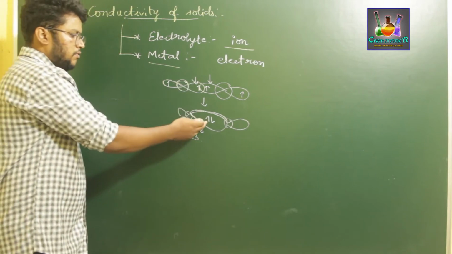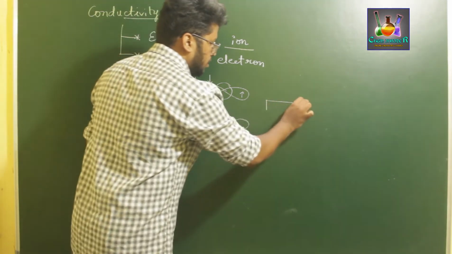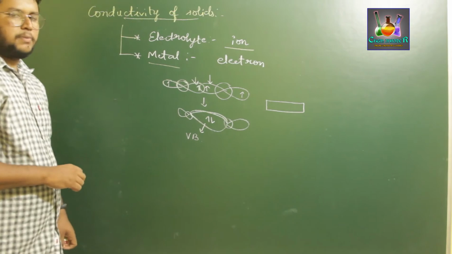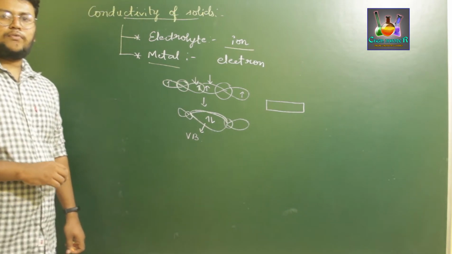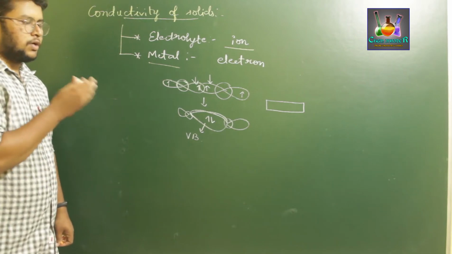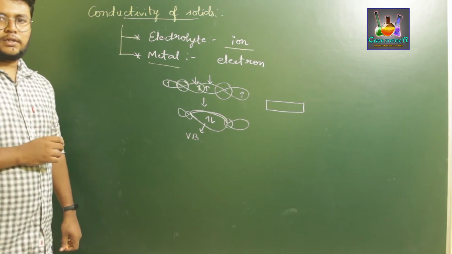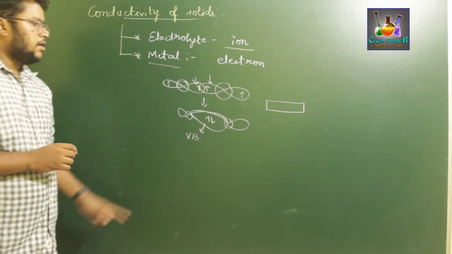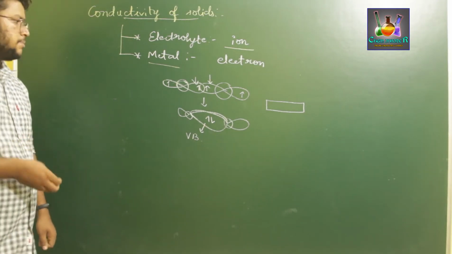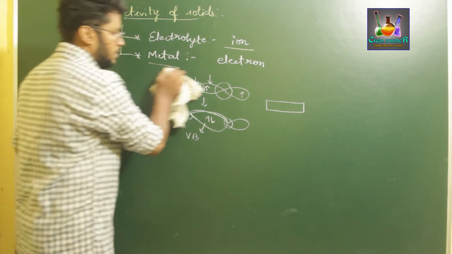If the energy of the valence band is almost close to the conduction band, so what is this conduction band? The conduction band comes into play when there is the property of conductivity of electrons. If a substance has energy equal to the conduction band, then that substance can conduct electricity. On that basis, solids are classified into three types depending upon the conduction of the elements or atoms present in them.